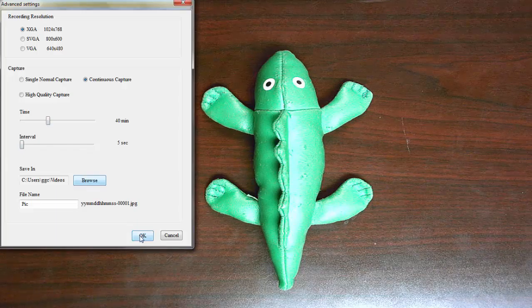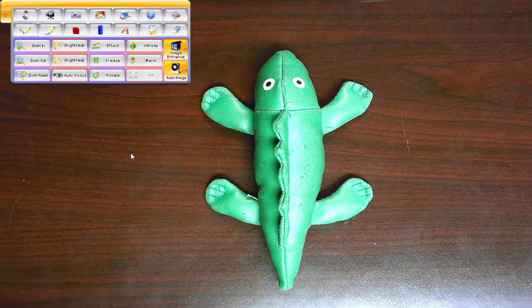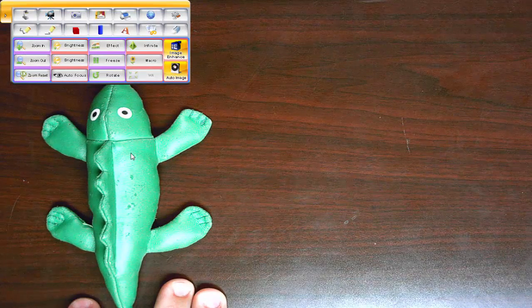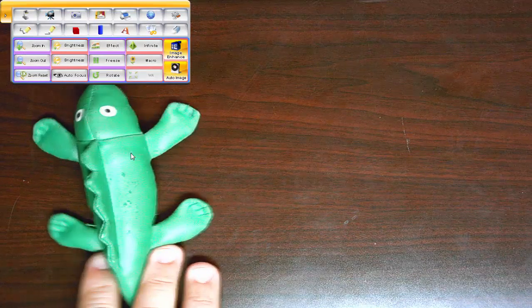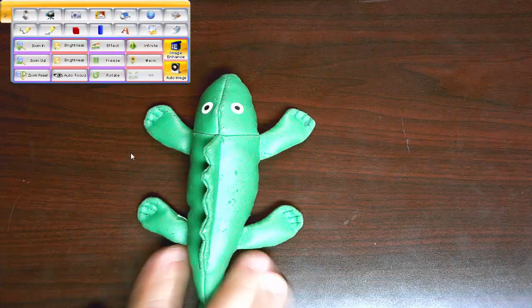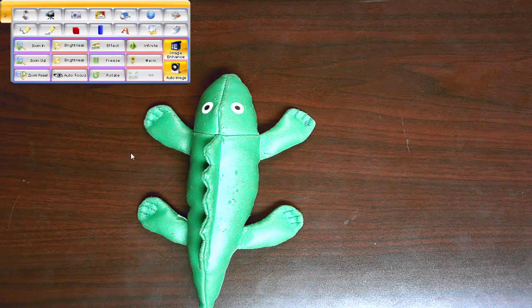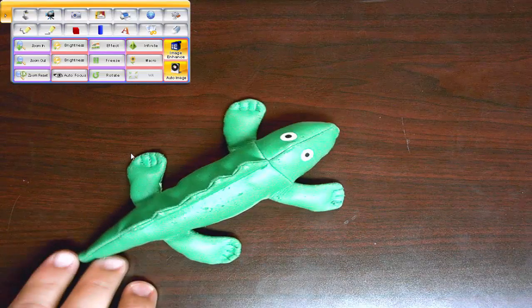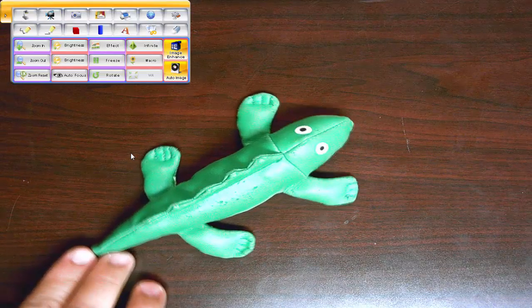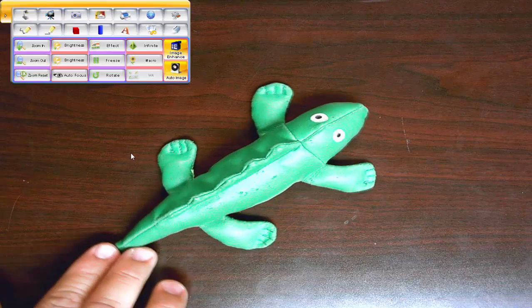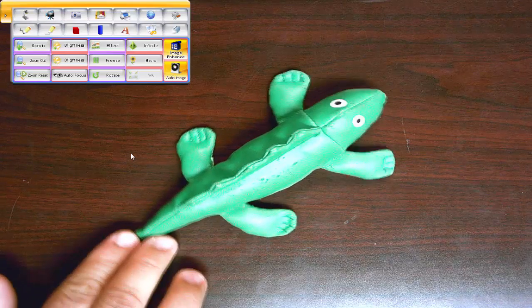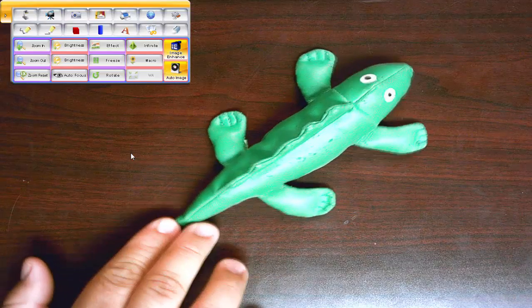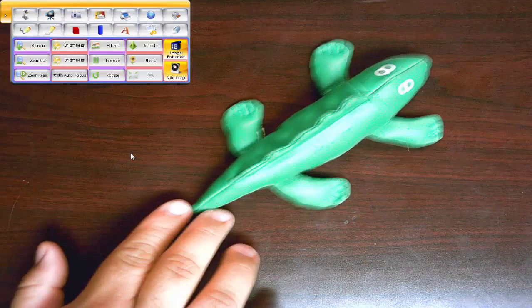Okay, so if I do that, I might have the alligator right here, and it took a picture, and then I might move it over here, and it took a picture, I believe so. And I might just have him slowly moving across my desktop, and all the meanwhile it's taking a picture every 5 seconds for whatever allotted time that I wanted it to.